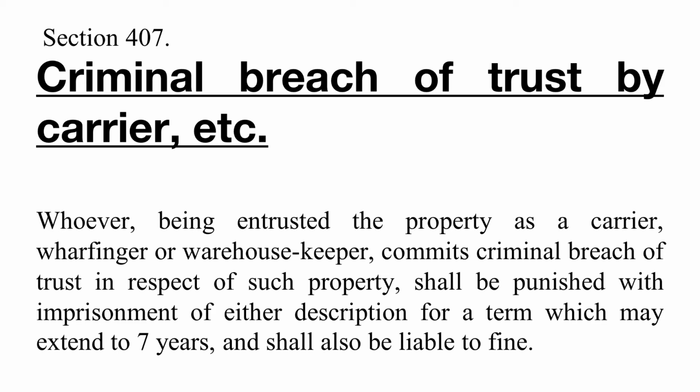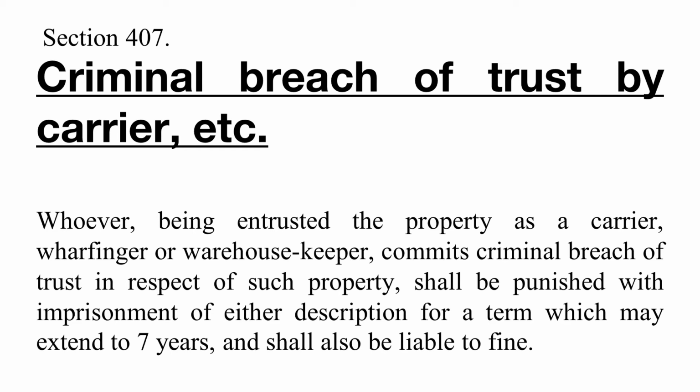So if someone is entrusted with property as a carrier, wharfinger or housekeeper, and misappropriates it, he has committed criminal breach of trust. If those four essential elements are fulfilled, then the person shall be liable to imprisonment which may extend to 7 years, and shall also be liable to fine.